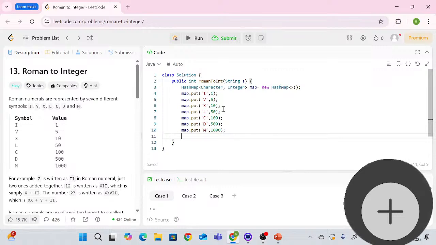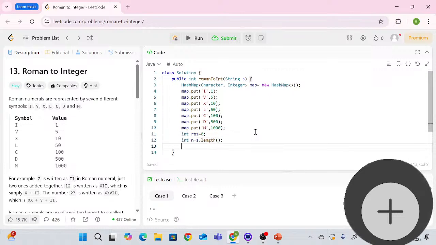And now we'll try to access the values. So how will you access them? You need one result, where you will store the result, right? And then I want the length of this string, so I'll have n equals the length of the string, s.length(). I'll get the length to iterate, right? Now I'll have a for loop, with i equals 0, i less than n, which is the length of the string, and again i plus plus. So this is how with that for loop I'll iterate, and I'll check here.